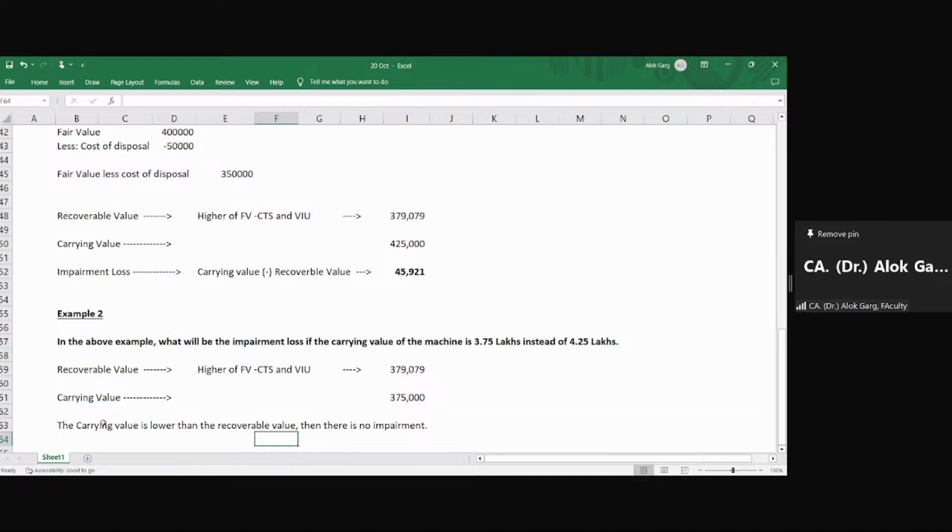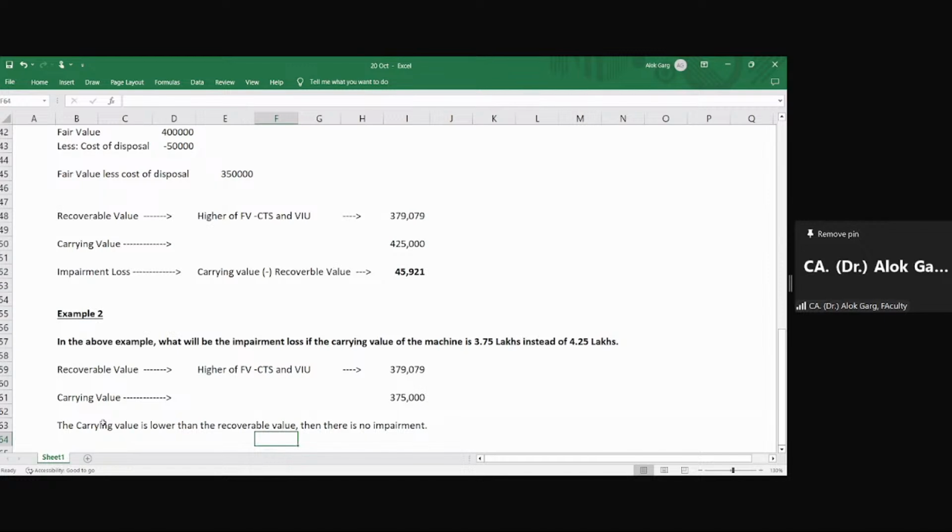So generally, students write that the impairment loss is 4079, which is recoverable value minus carrying value. Ideally, it has to be carrying value minus recoverable value. Meaning, when your carrying value is higher than the recoverable value, then only impairment will come into the question. Otherwise, no impairment will be there, right? So this is the first mistake which students normally make. They are just looking at the numbers: one number is bigger than the other, subtract it, and that is the impairment loss.